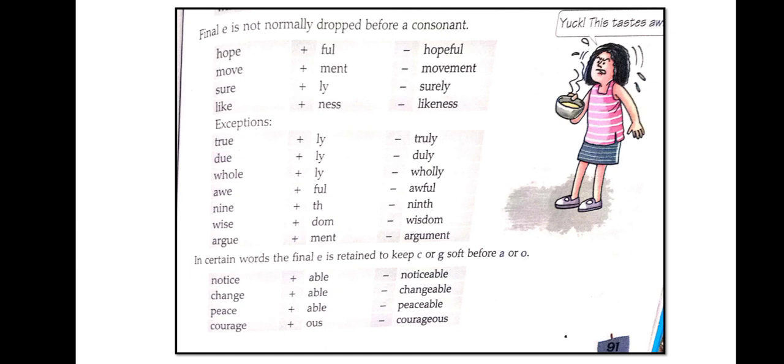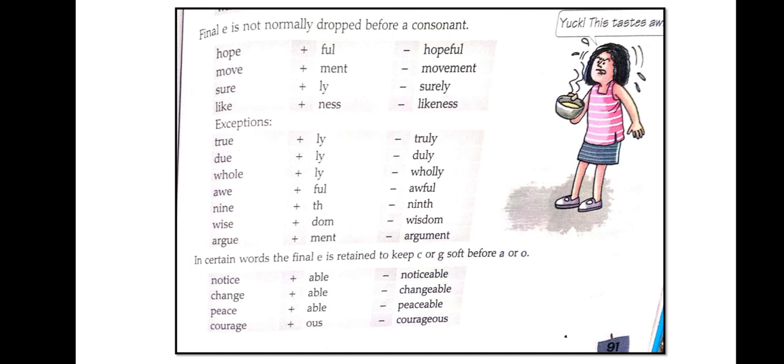You can see here when we have used due, when it becomes duly, we are not using e because the spelling will be changed. The same way here, awful, awe plus ful. Here also we have removed e, awful we have written. Nine plus th, ninth. Here also we have removed e. Wise plus dom, wisdom. Argue plus ment, argument.